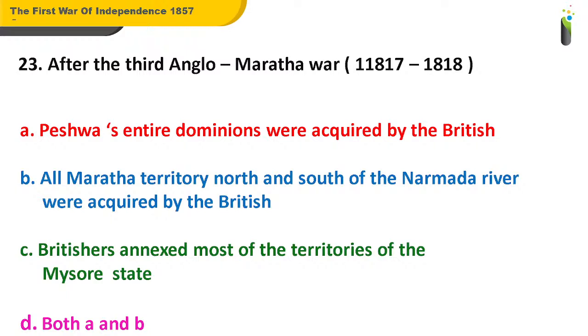So, what should be the answer for question number 23? Well, the answer is D. See, after the Third Anglo Maratha War, and I will definitely give my apology in the PPT that the question that is seen, it's from 1817 and not 118817. Okay, so that's a small mistake. Please understand this. After the Third Anglo-Maratha War, Peshwa's entire dominions were acquired by the British, and all Maratha territory, the north and the south of the Narmada River, were acquired by the British.